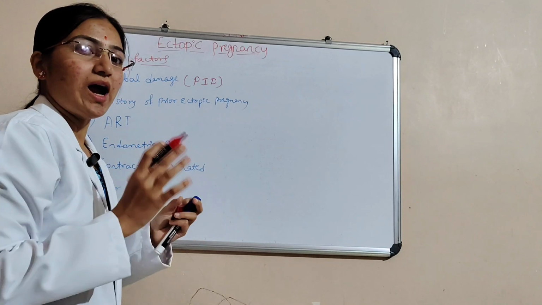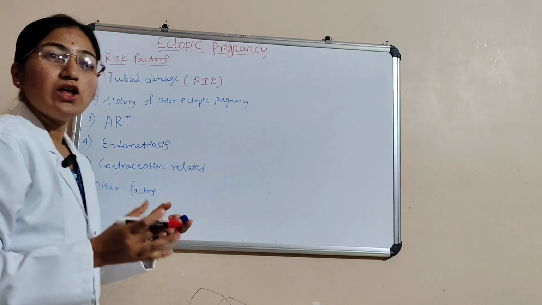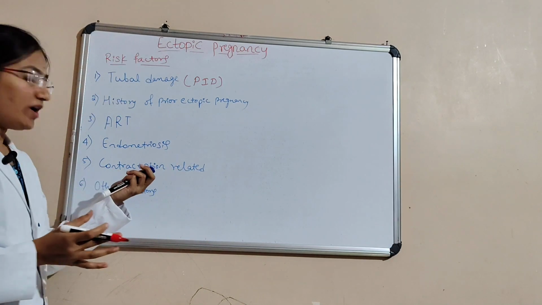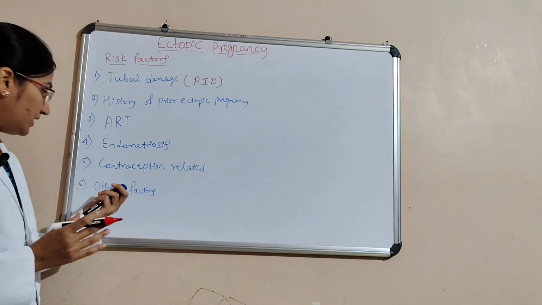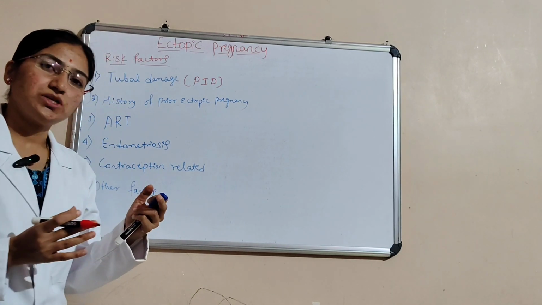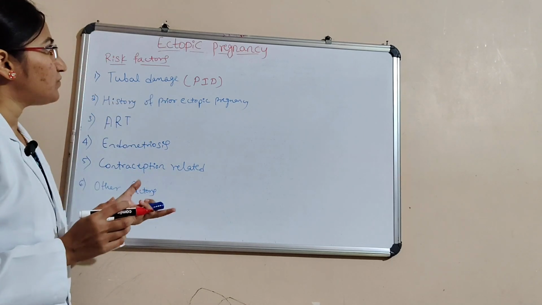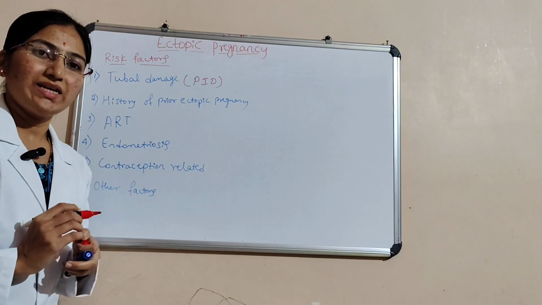Endometriosis causes adhesions in the pelvis. Then contraception related, that is failure of IUDs and progesterone-only contraceptives, and other factors like smoking and advanced maternal age, that is age more than 35. These are the risk factors for ectopic pregnancy.